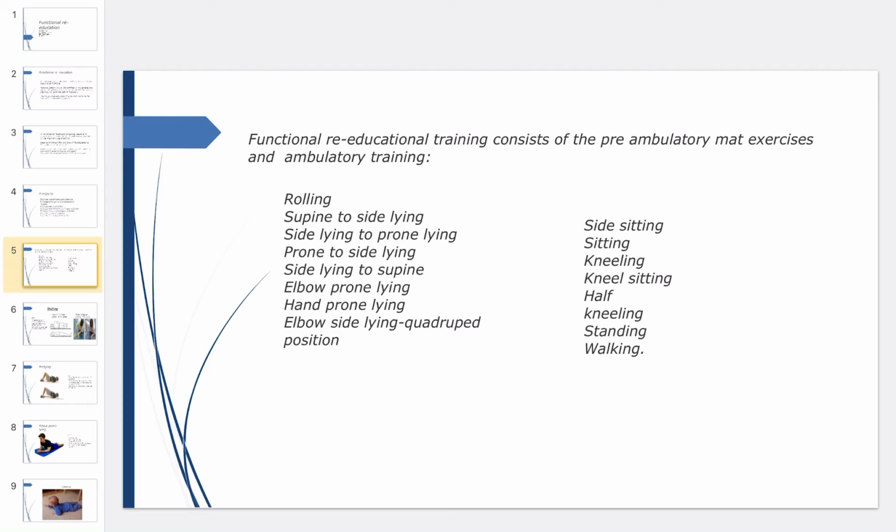Functional re-education training consists of the pre-ambulatory mat exercises and ambulatory training, in which the first one is rolling, supine to sideline, sideline to prone line, prone to sideline, sideline to supine, elbow prone line, hand prone line, elbow sideline, quadruped position, as it is called, side sitting, sitting, kneeling, kneel sitting, half kneeling, standing and walking.